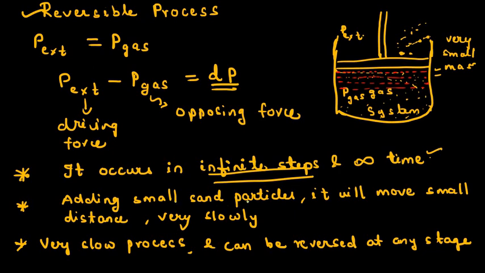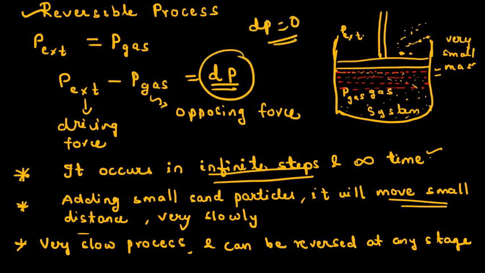Adding small sand particles, it moves only a small distance, very slowly. So the reversible process is a very slow process, and it can be reversed at any stage or at any particular point.